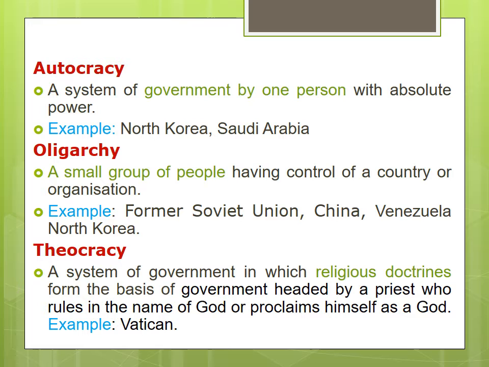Next one is oligarchy, a small group of people having control of a country or organization. Example, former Soviet Union, China, Venezuela and North Korea. All these countries follow the oligarchy form of government.